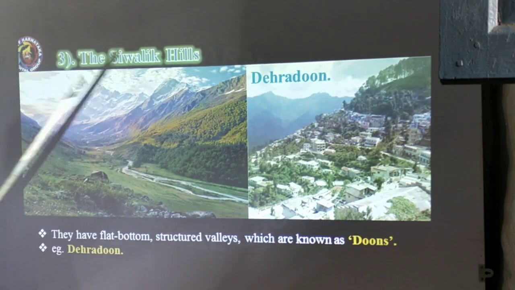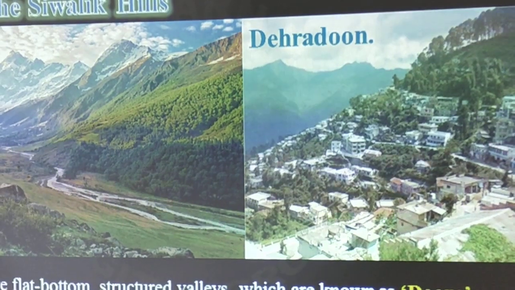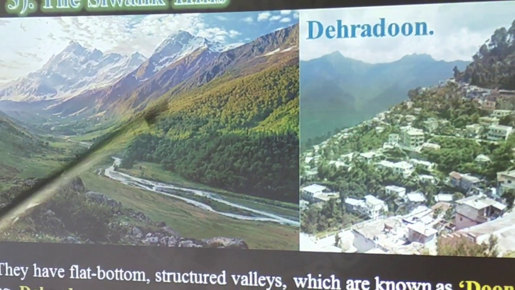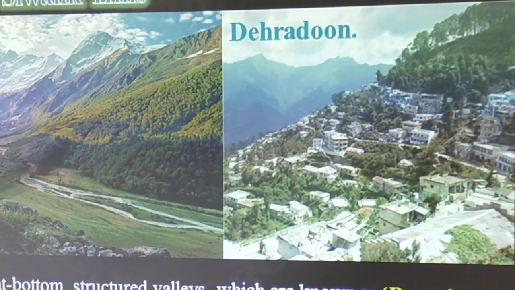For example, Dehradun. Dear students, what are called dunes? Shivalik hills have flat bottom structural valleys which are known as dunes. So, for example, Dehradun.